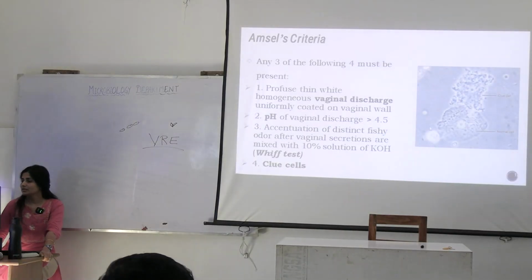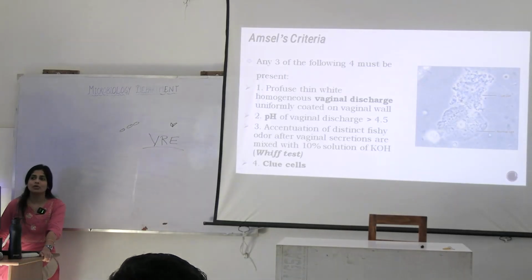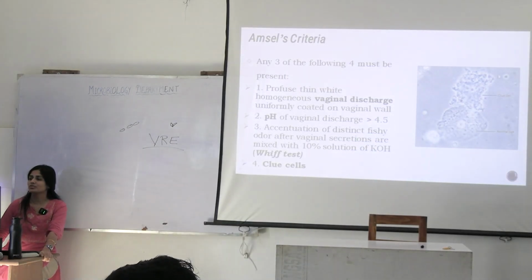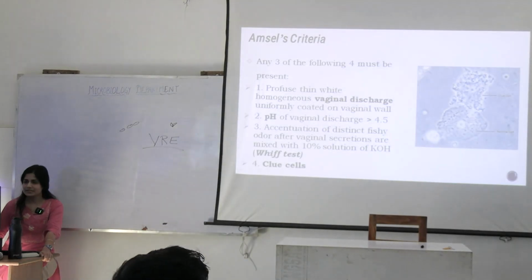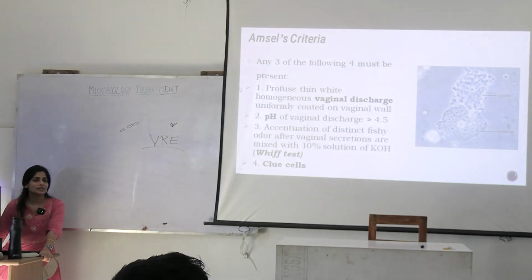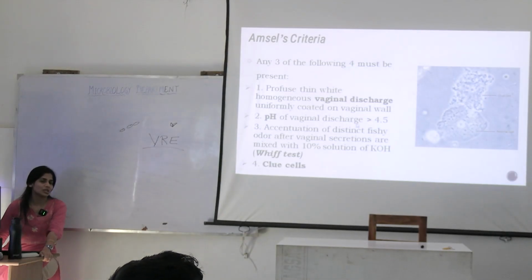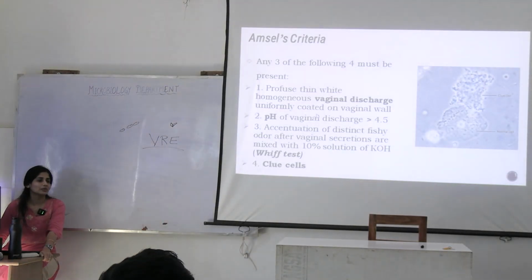Can you see? This is the normal cell. What is this? A normal epithelial cell. What is this? Can you see the obscured margins of this cell because of bacteria? What else can be done in this case? We can perform the whiff test. What is the whiff test? We put 10% solution of KOH on the secretions, and what will happen? It will give out a very fishy odor.